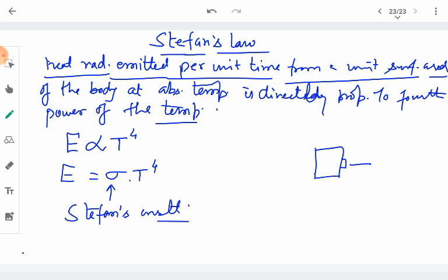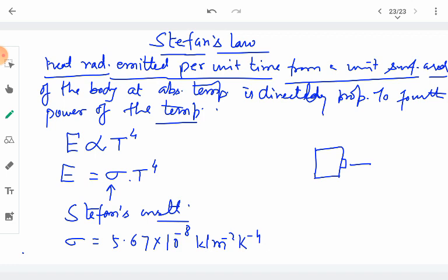One must remember this while we discuss the emission of heat radiations. The Stefan constant is given by 5.67 into 10 to the power minus 8, and the units for this constant are watt per meter square per Kelvin power 4.